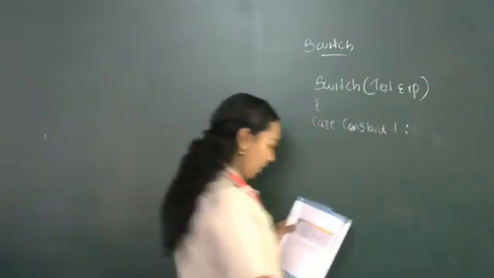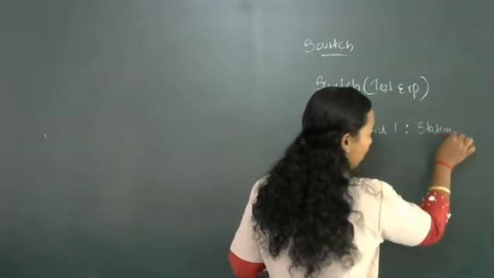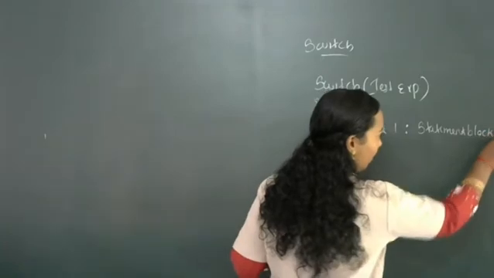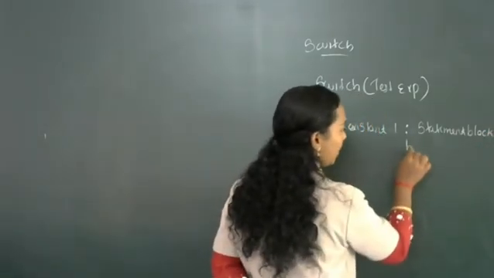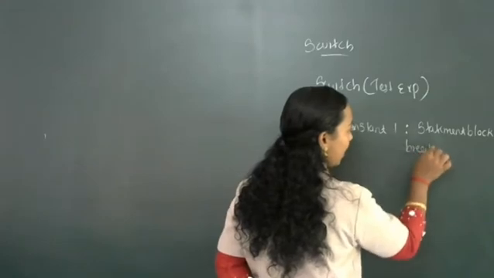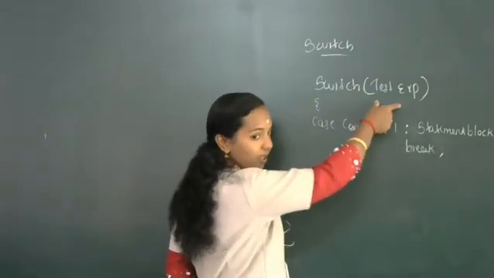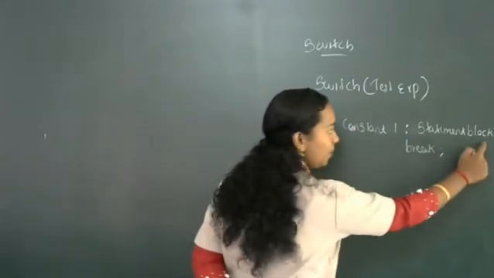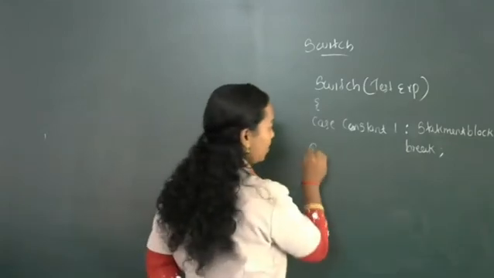Case constant 1 colon, then statement block 1. After that we terminate using a break statement. If the test expression value and this case constant are equal, it will execute the statement block, and after that it will terminate.